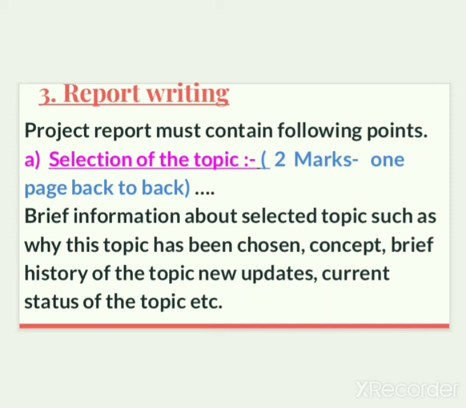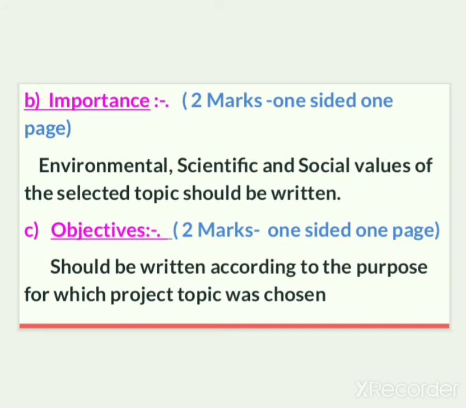Though the heading of the first point is selection of the topic, here you have to write introductory information of the topic. Now the second point is importance. Importance is for 2 marks, and here you have to write one-sided 1 page. In importance, you have to write environmental, scientific and social values of the selected topic. It means you have to write how your topic is socially, environmentally and scientifically important.